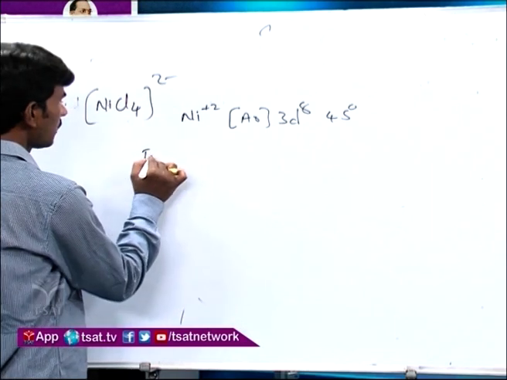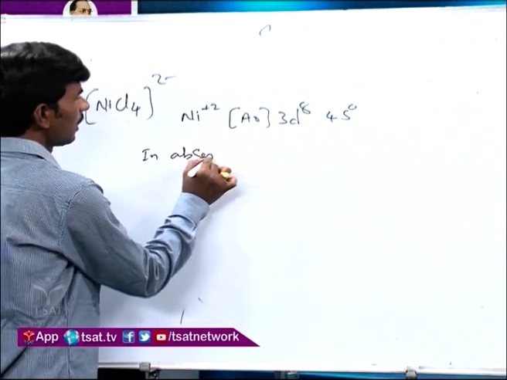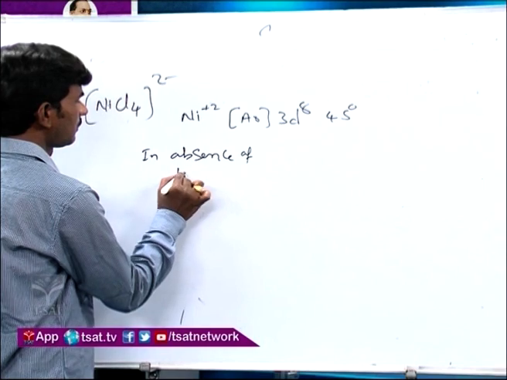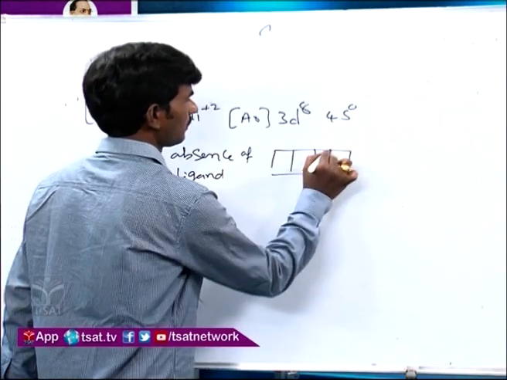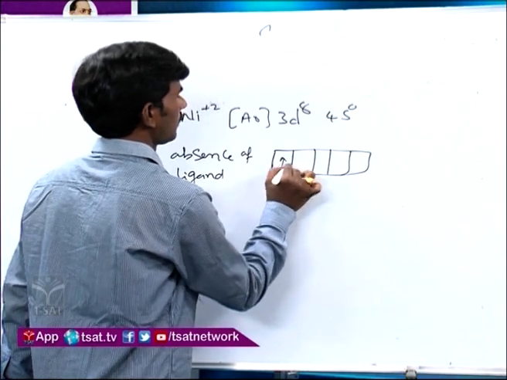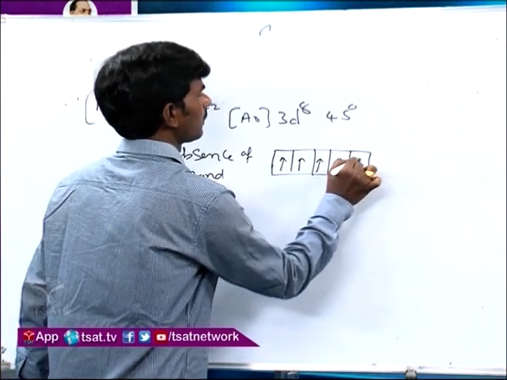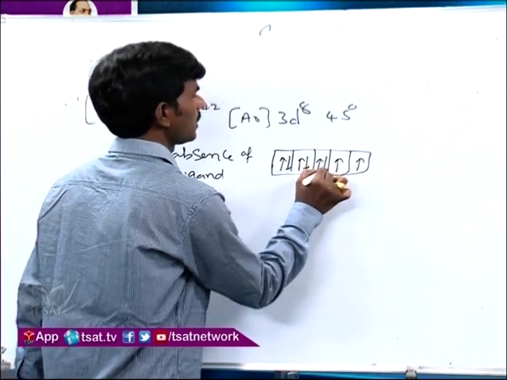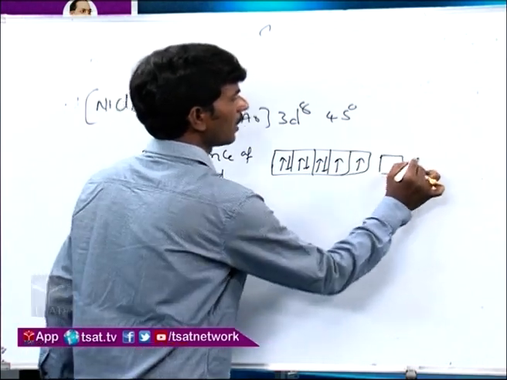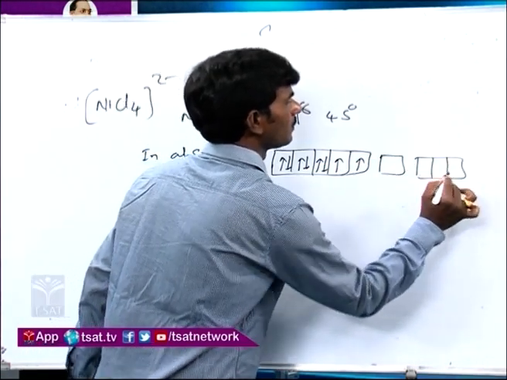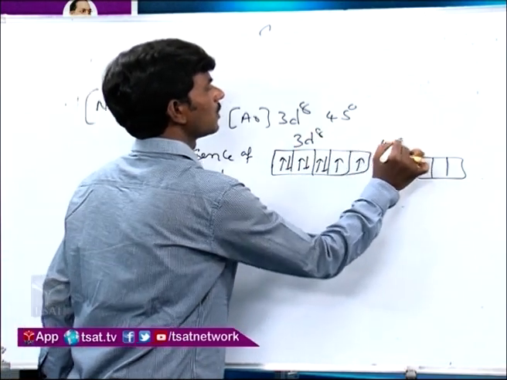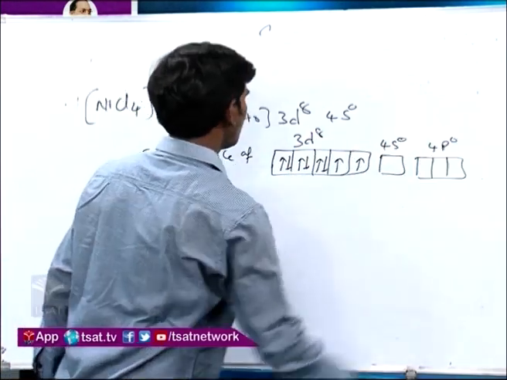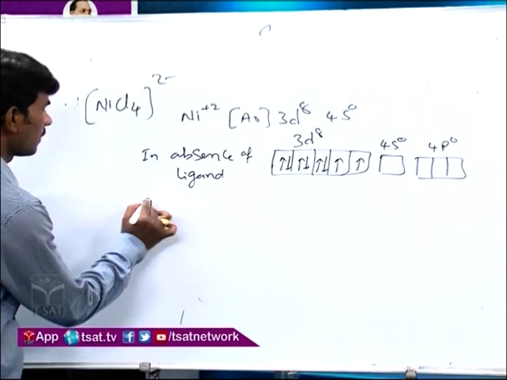So in the absence of ligand, this is the arrangement of the electrons: 4s, 3d8, 4s0, 4p0. Now here you see this in the presence of ligand.